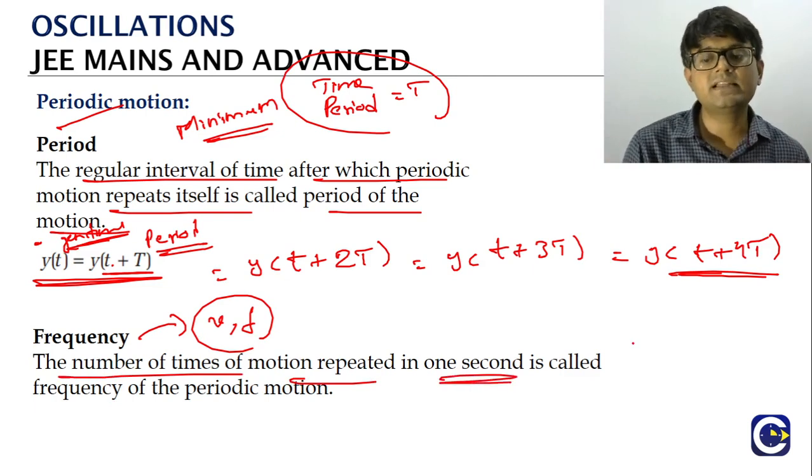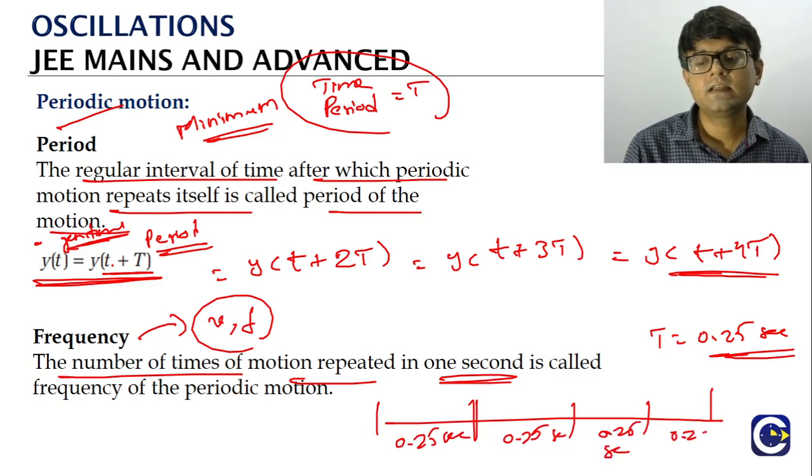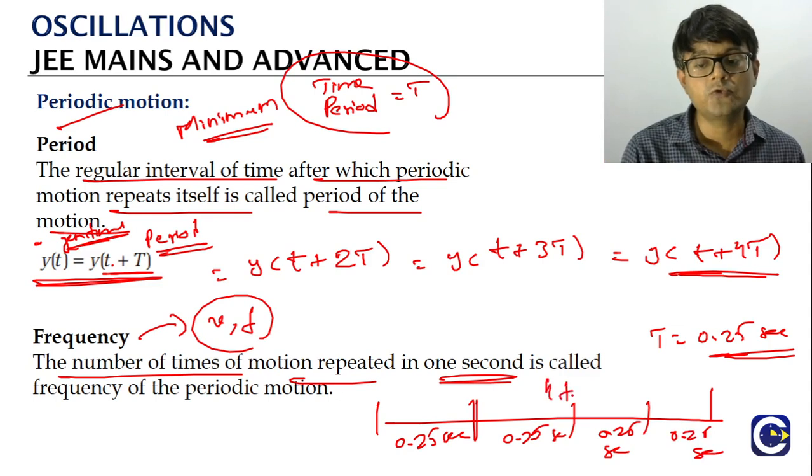So how do we get it? Let's say the period is 0.25 seconds. If you take a 1 second interval, this is 0.25 seconds, this is another 0.25 seconds, this is another 0.25 seconds. How many times is it repeating? 4 times, right? So how do we get this value 4? It is repeating 4 times per second.